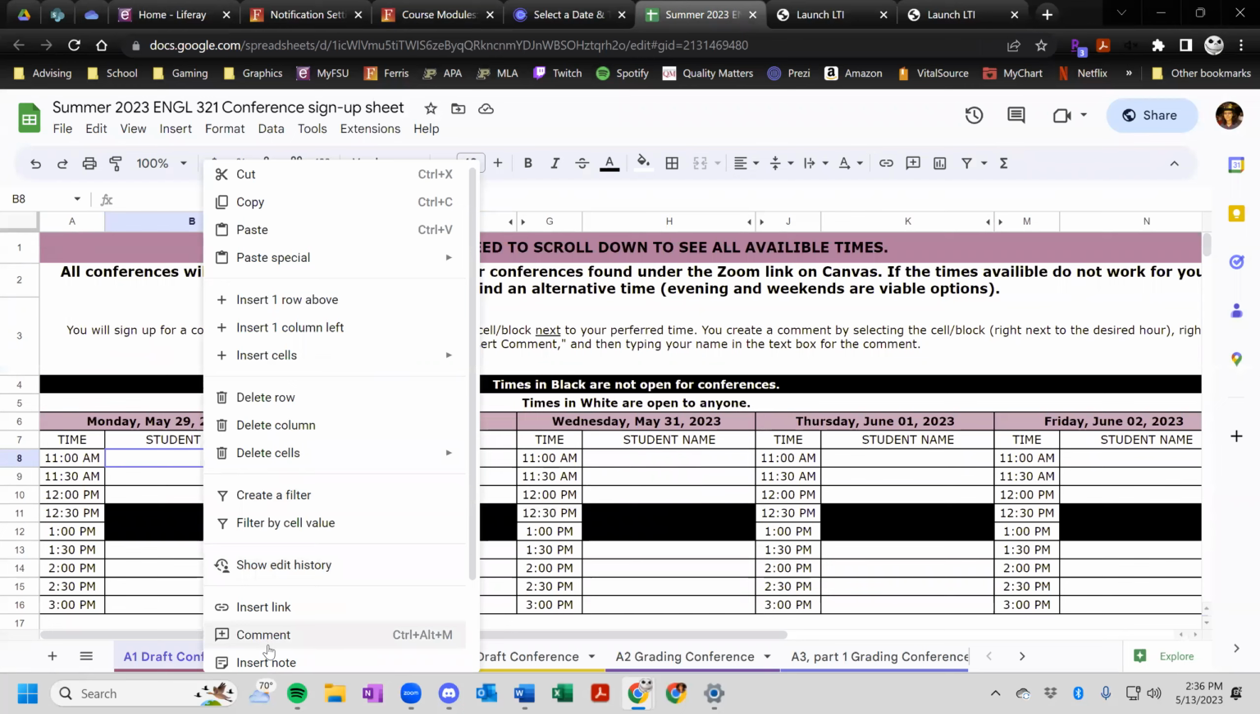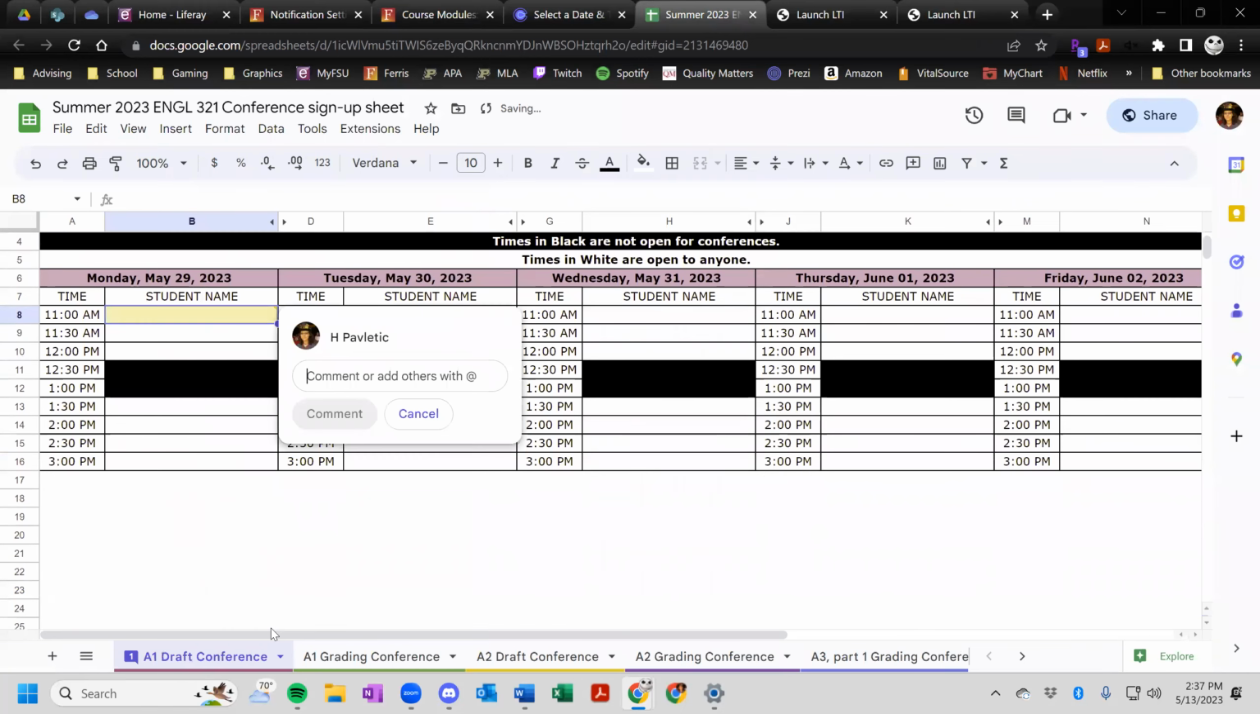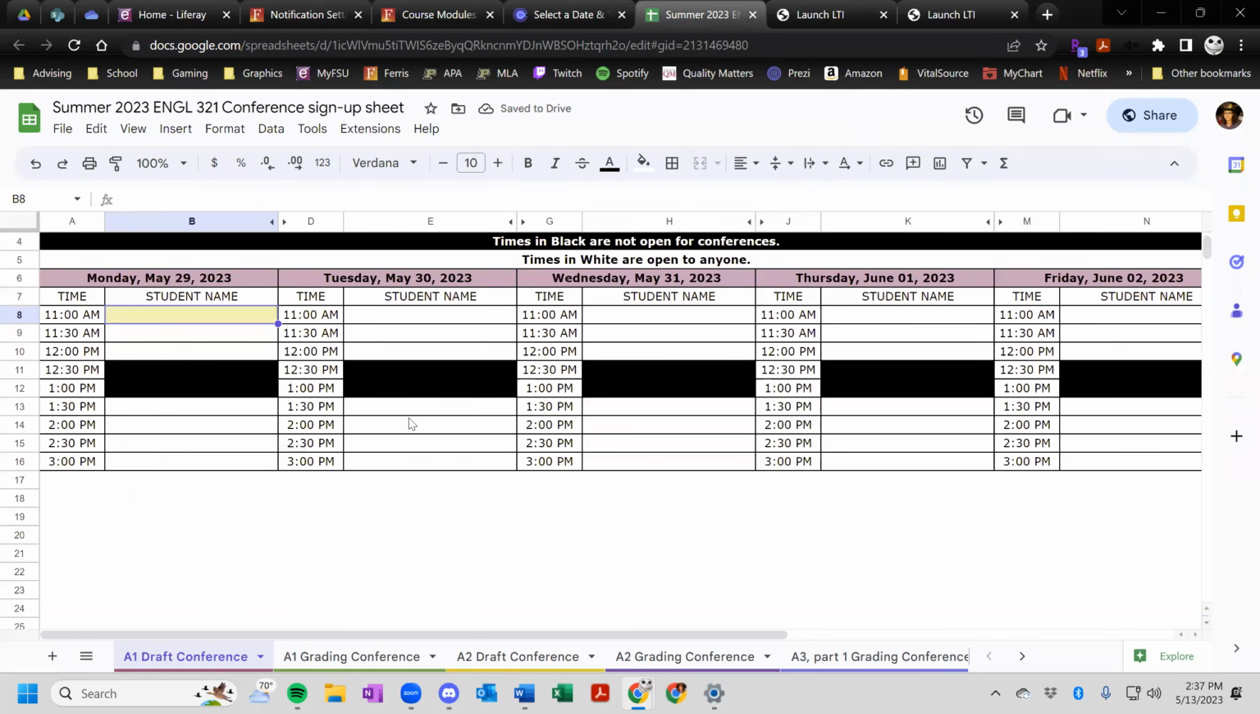Now, I have all of the bells and whistles because I own this document, but you will only see a very limited menu when you right-click. You click on comment, you type in your name, then you submit it, and you can see that all of the conferences are available for you to sign up in advance if you would like to plan.